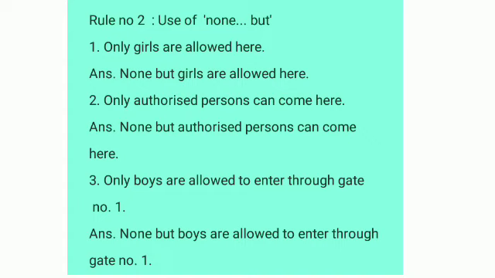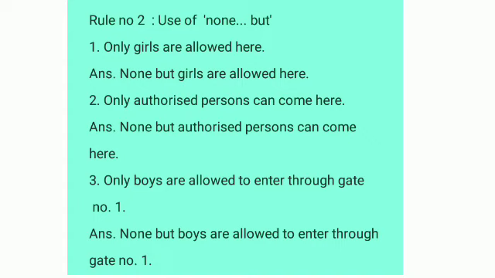The second rule is use of none but. No, any, none. Now let's go through certain examples, then we will be able to understand. And we know that in all cases opposites will not work, right? If there is a word to change into its opposite, then it is possible. But if there are no such words, we cannot change them into opposites. Now, just check the rule.